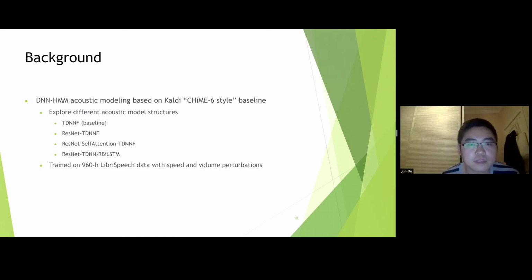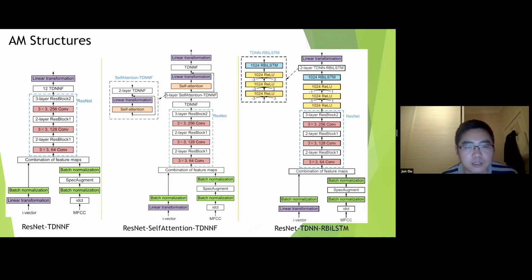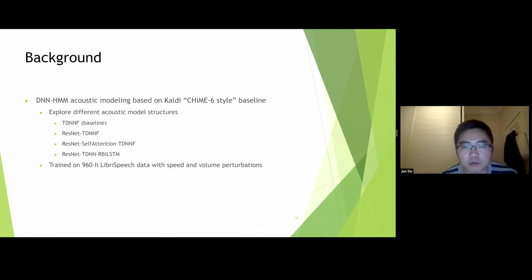Okay. So for this part, we just want to compare several different acoustic model structures. Several new architectures, except the TDNN, we have tried on the CHiME-6 challenge, and it gives better results. So we want to retest it on the LibriCSS task. Our current setting is we use LibriCSS data to train it, with data augmentation, using speed and volume perturbation. This is the acoustic model structures.